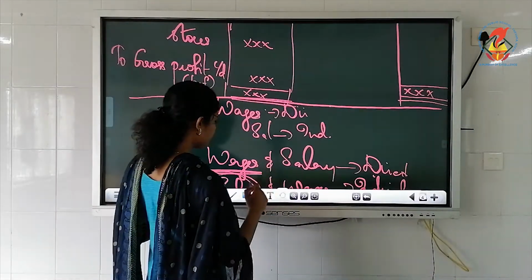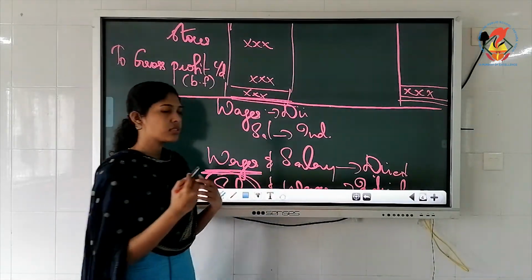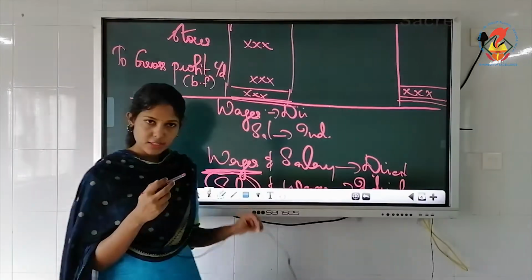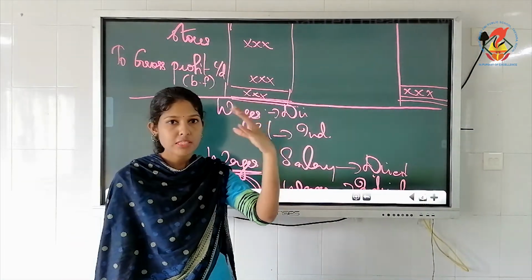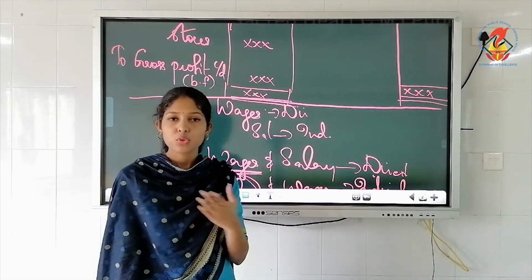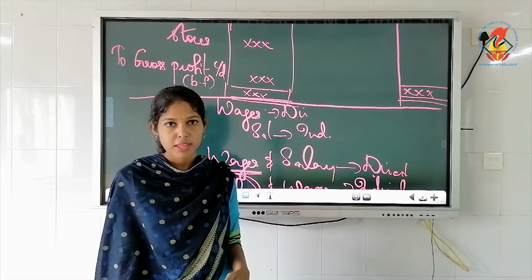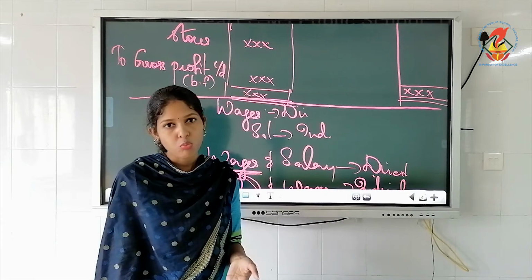P&L account, you need not draw the format, we will just learn it from the textbook, because it's not like your trading account, there is no specific order to be followed. You can write all indirect expenses in whatever order you want.